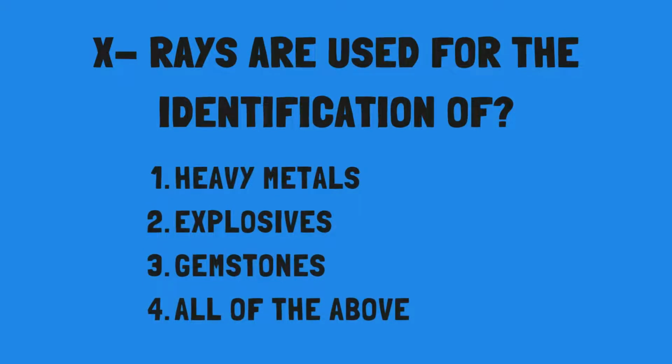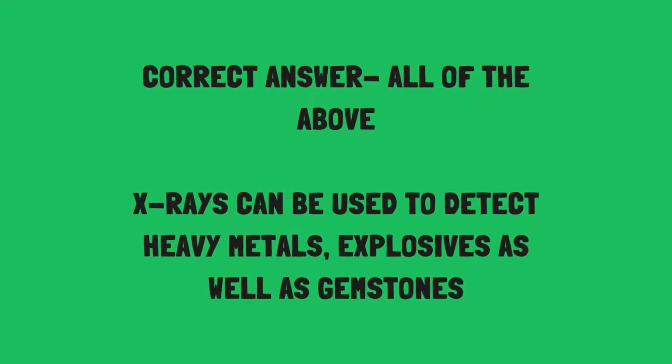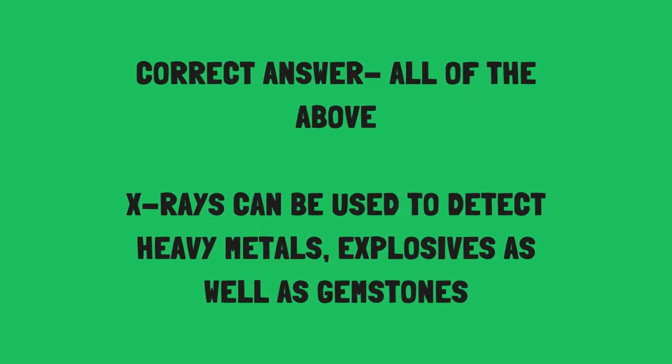Our next question is: X-rays are used for the identification of, and the options are heavy metals, explosive, gemstones or all of the above. So as you all know, X-rays can be used to detect heavy metals, explosives as well as gemstones.